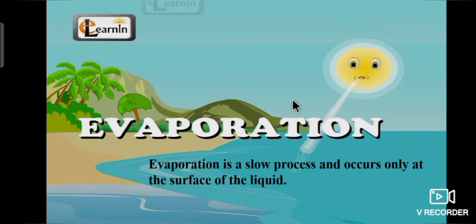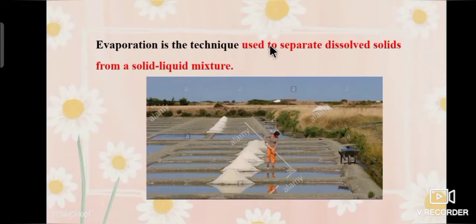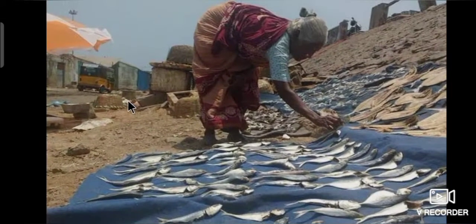What is evaporation? Evaporation is a slow process and occurs only at the surface of the liquid. Evaporation is the technique used to separate dissolved solids from a solid liquid mixture. Yes, this technique is used to extract salt from seawater. Like drying clothes, drying fish is also done by the evaporation process.